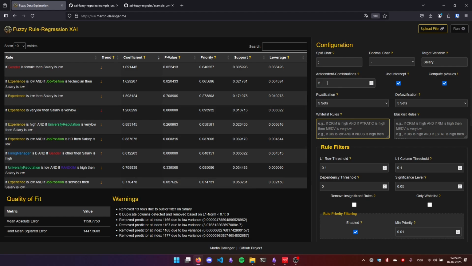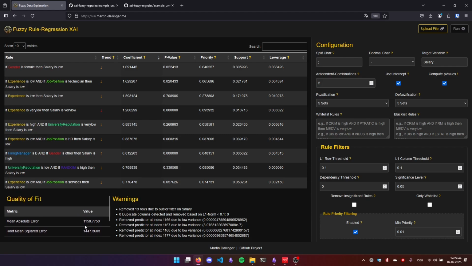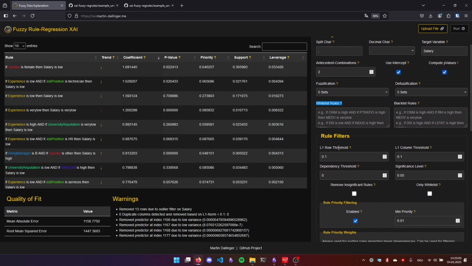And you could write it in here and still have antecedent combinations set to 2, although there are 3 antecedents in there. You can also set this to 0 in theory and just write your own rules in there, which you want to check. But of course, you need to put in many rules to get a good R-square value. You might also want to exclude rules and see how the quality of fit behaves, how different coefficients behave. This can be done with the blacklisting. And in case you only want your whitelist rules, you can tick this down here with only whitelist in the rule filters section.